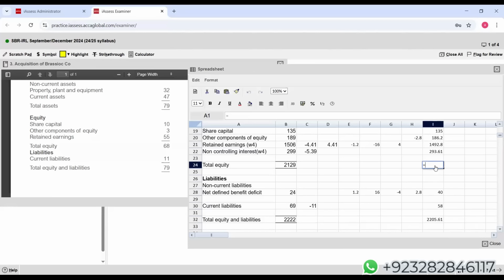Share capital is 135. OC is this. Retained earning is this.